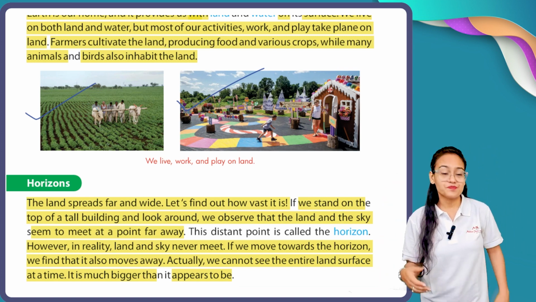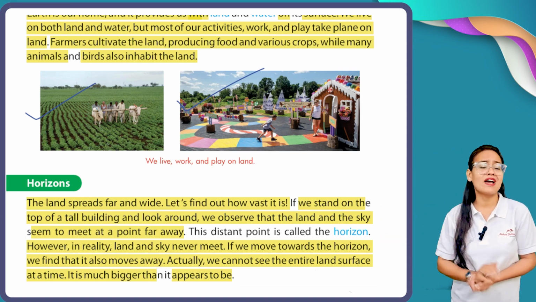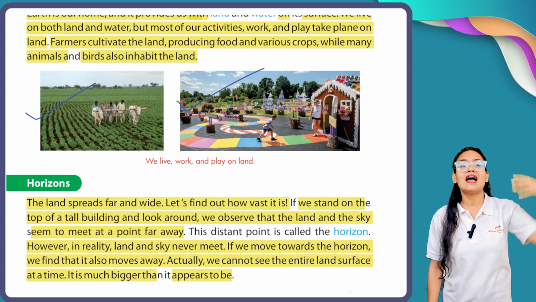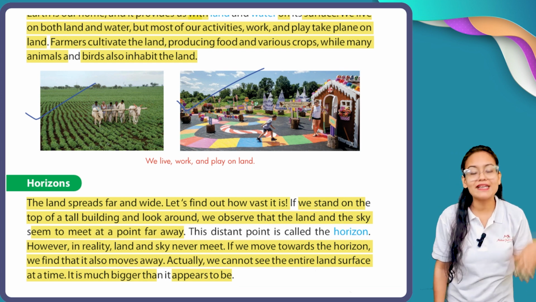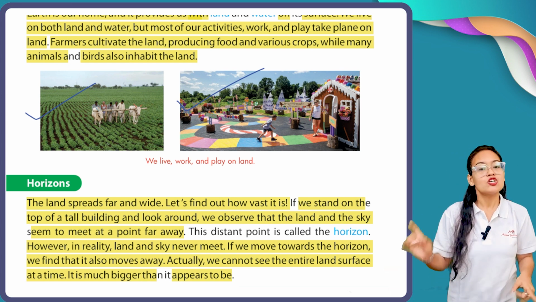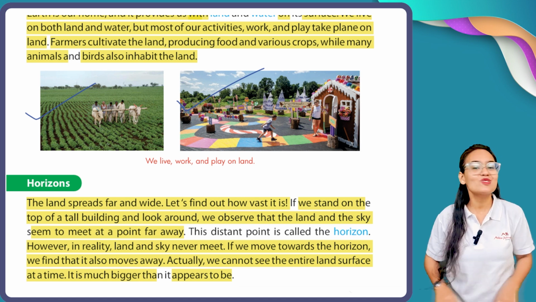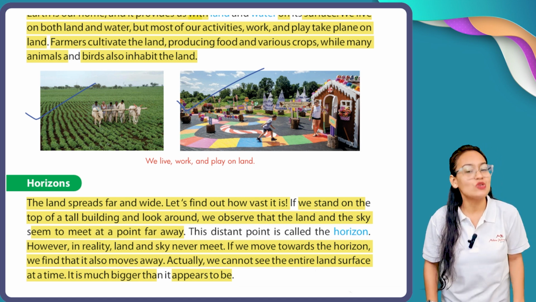Suppose you are standing at the top of a building, and you can see at some point our land and our sky meeting. That meeting point of land and sky is called the horizon, but this is not real.